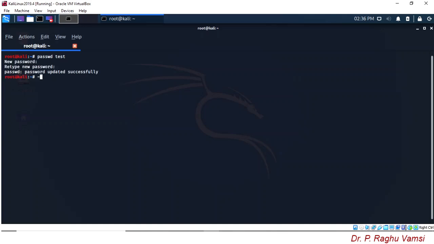Here I have created a password for the test user. This test user is created for the demonstration purpose, especially to connect to this test user, which is available on Kali Linux, from the host computer, or in another sense from the public network or from the remote computer. I want to connect to the Kali Linux via this.